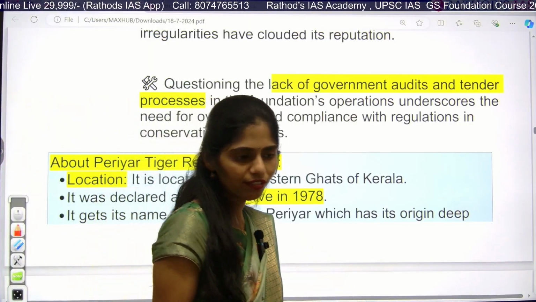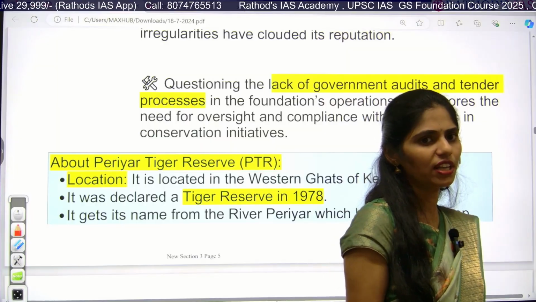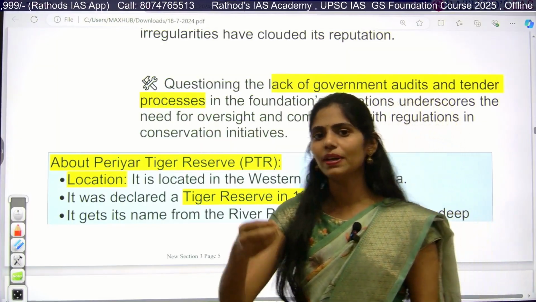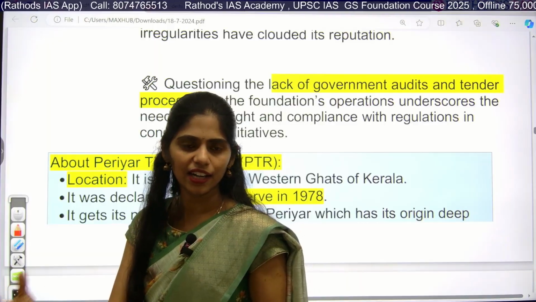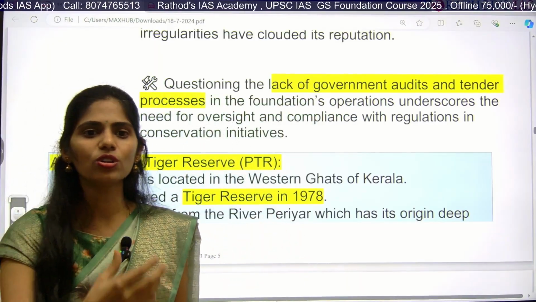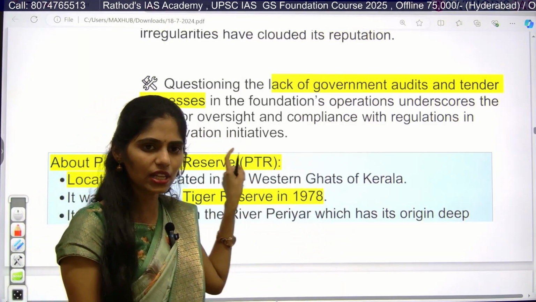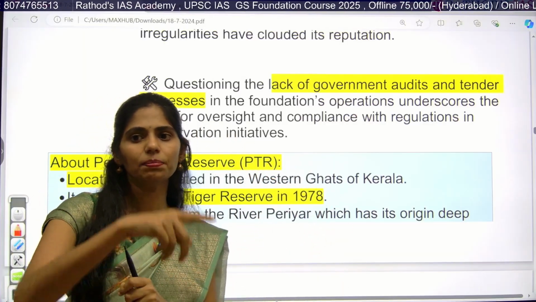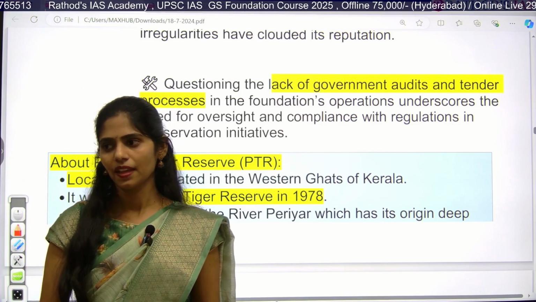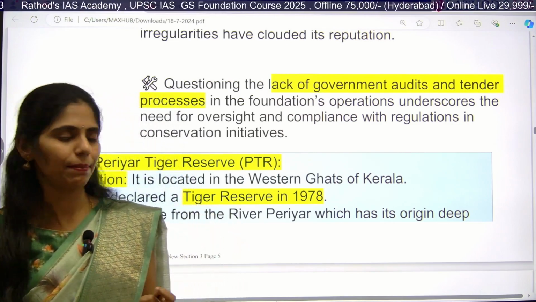If you are going for any project in any tiger reserve, for example building fences, we give that project by tender, right? The tender is given to whoever quotes the lowest amount. But there is no proper tender process happening. Because of that, people are diverting the money illegally. That is what is happening here.